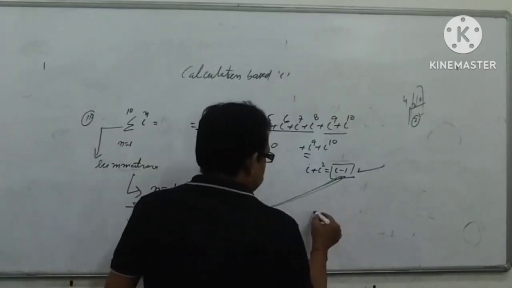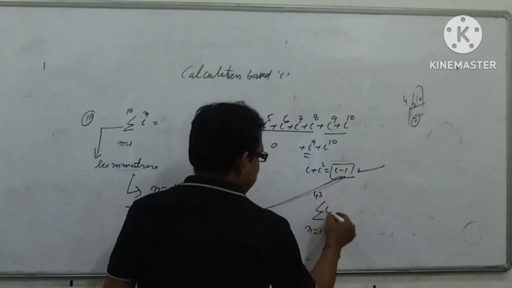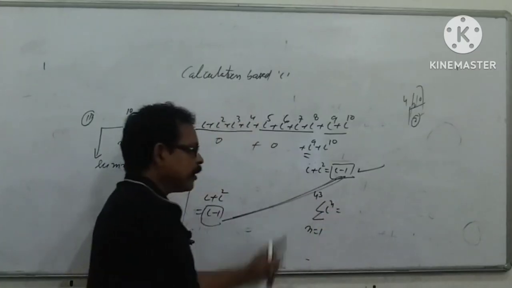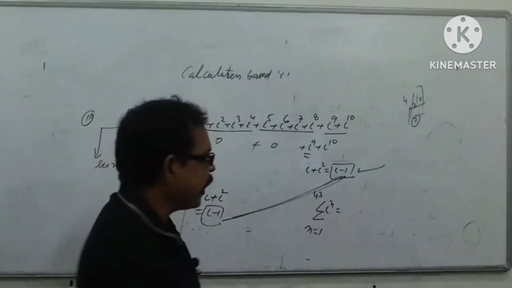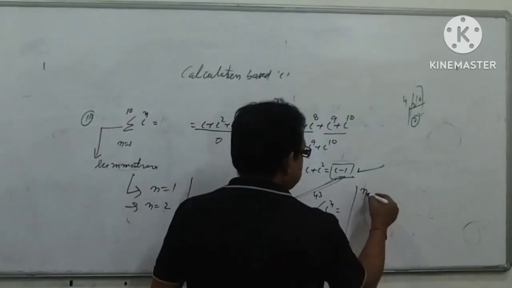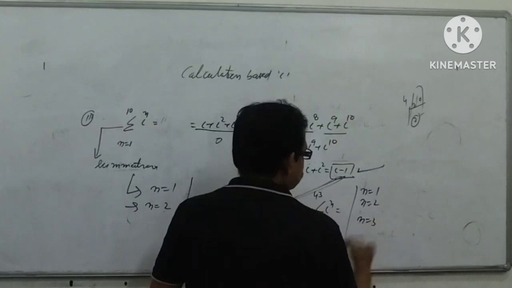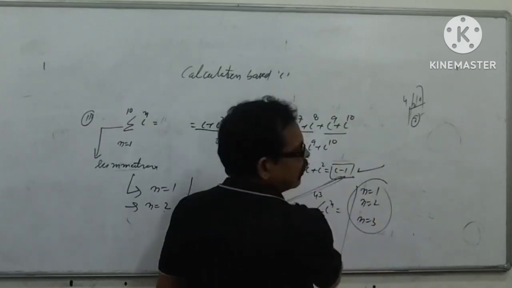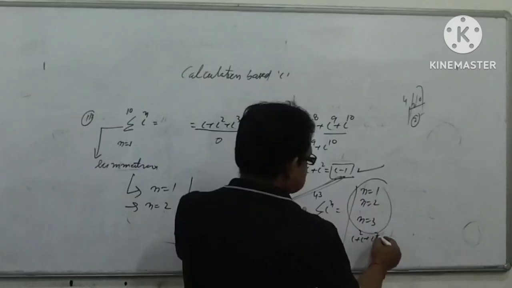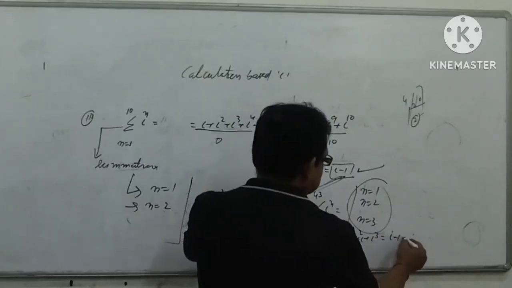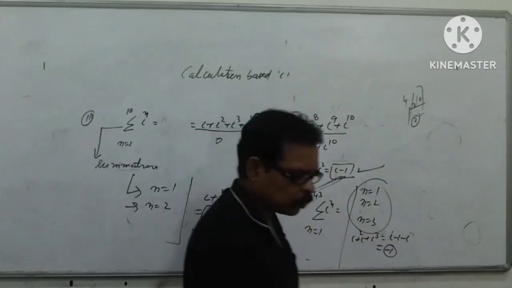Suppose you have to put n equal to 1 to 43, i to the power n. So divide 43 by 4, you will get the remainder 3. It means first you have to write n equal to 1, n equal to 2, n equal to 3, and put here i plus i square plus i cube, that is i minus 1 minus i, that is minus 1. So this is the trick.